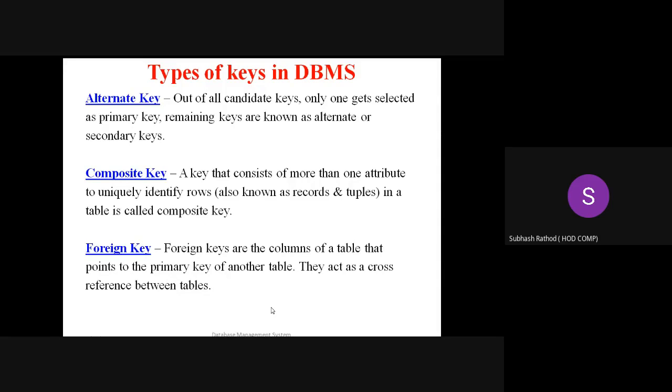Simple. So what is the composite key now? A key that consists of more than one attribute which locates the record uniquely is called a composite key. Two attributes together locate the record uniquely, so we can call it a composite key. A key that consists of more than one attribute which locates the record is derived from the super key.